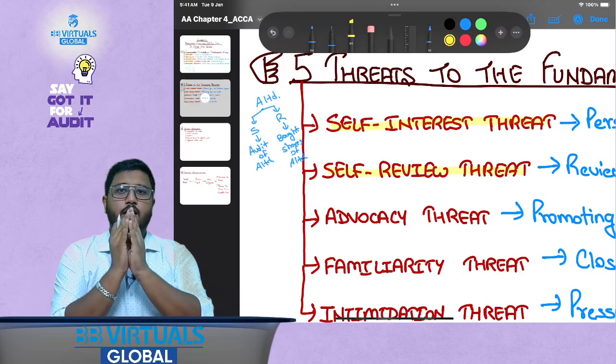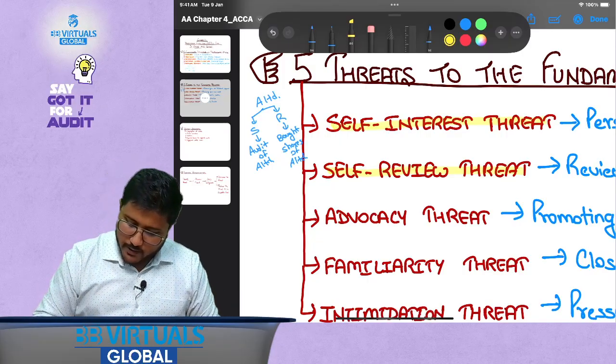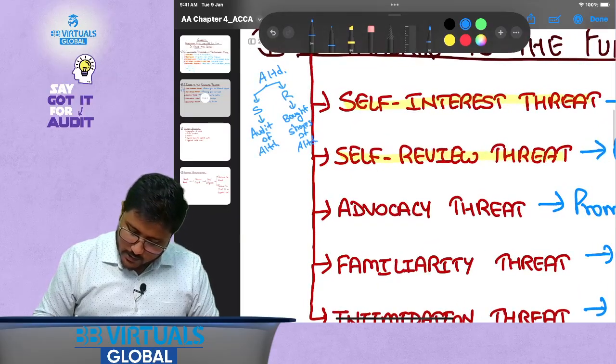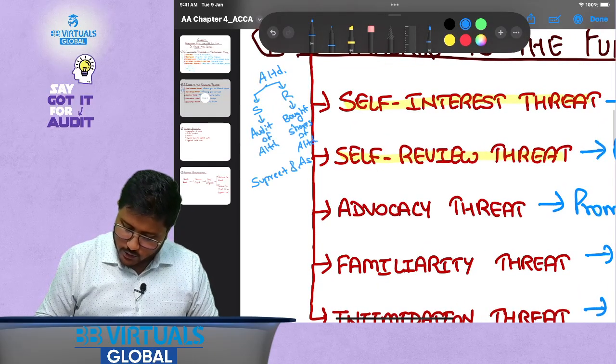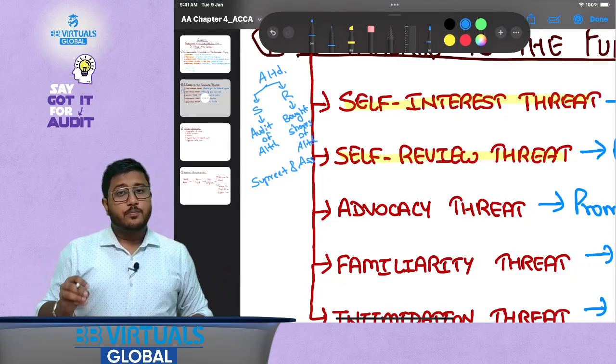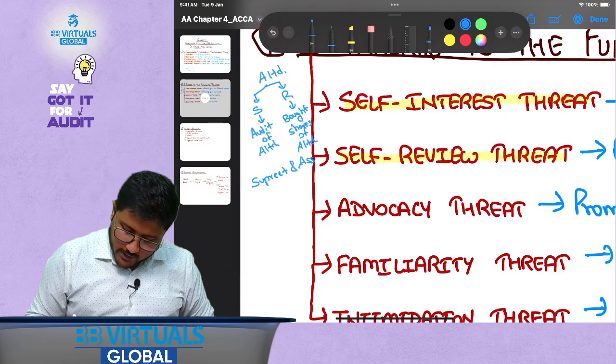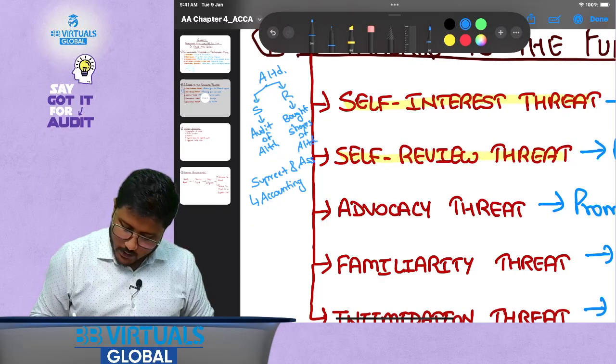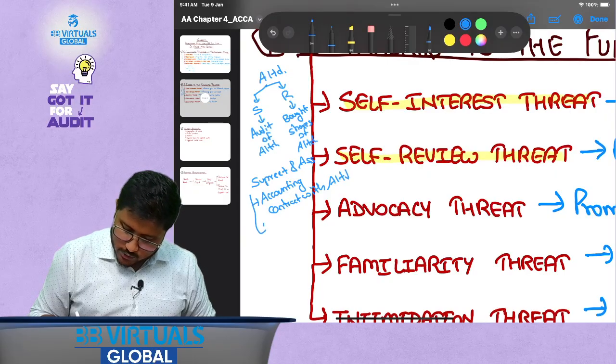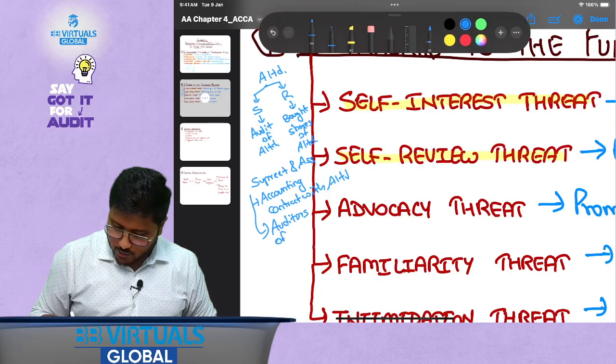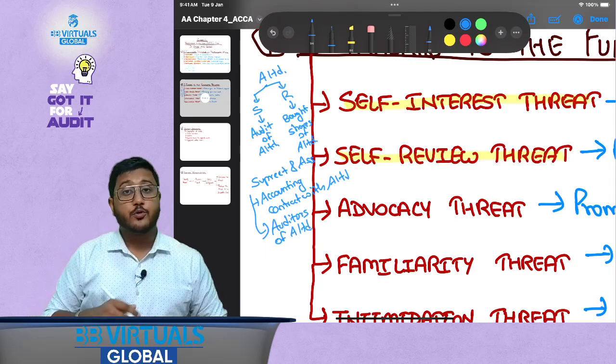For example, I have a company by the name of Supreet and Associates. Now in this particular case, Supreet and Associates have the accounting contract with A Limited, plus Supreet and Associates are also the auditors of A Limited. Now you know what I am doing. I am doing the accounting myself.